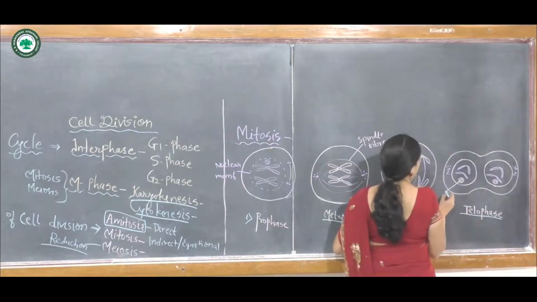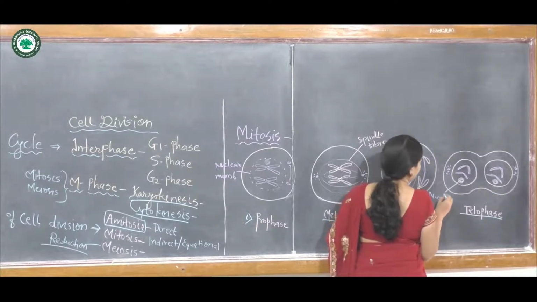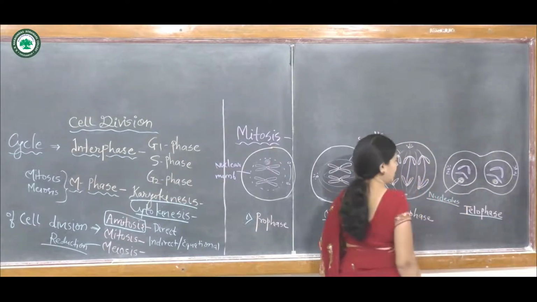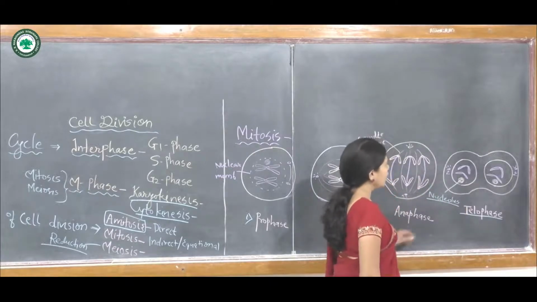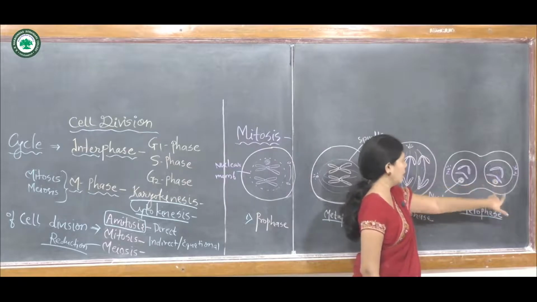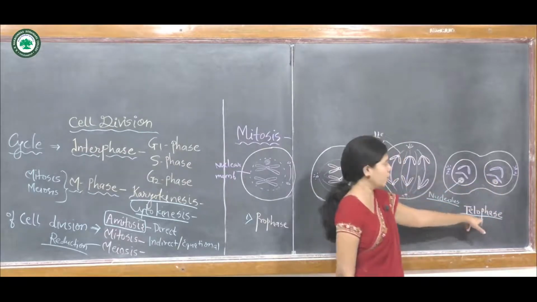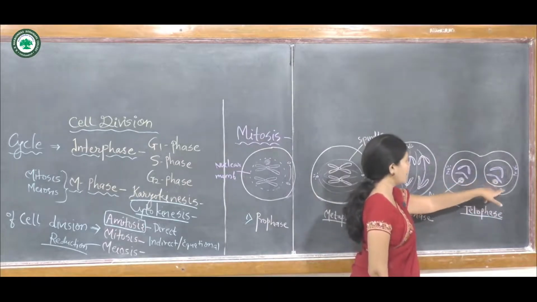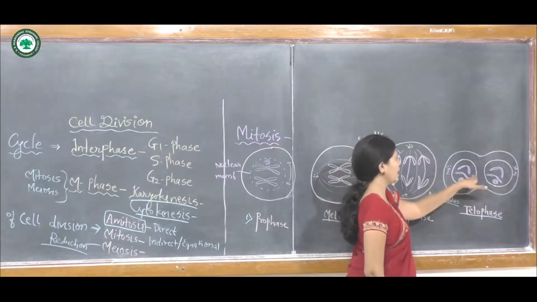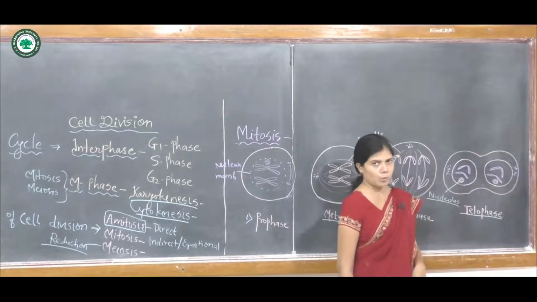The nucleus is completely divided into two in the telophase, each with nucleolus, nuclear membrane, and respective daughter chromosomes.